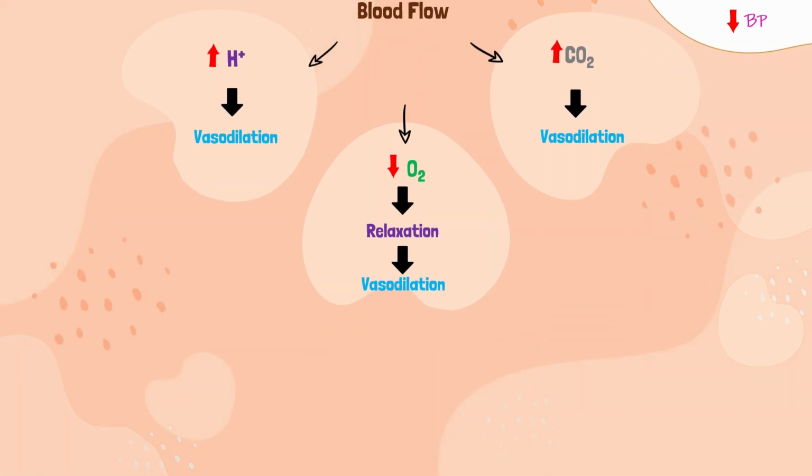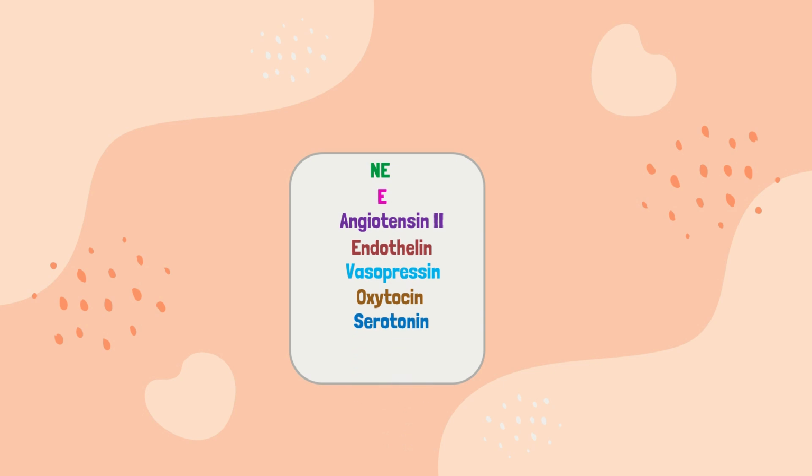Now, moving towards effects of hormones on smooth muscle contraction. Many circulating hormones in the blood affect smooth muscle contraction to some degree, and some have profound effects. Among the more important of these hormones are norepinephrine, epinephrine, angiotensin II, endothelin, vasopressin, oxytocin, serotonin, and histamine.